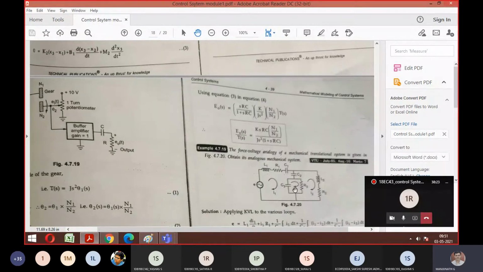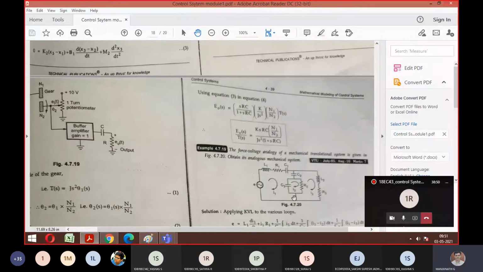So it doesn't mean that there should be separate mass. I can connect one node and I can connect x3 also. After finding the number of meshes like this 1, 2, 3, in between is I3. I3 is exactly between your I1 and I2. So it doesn't mean that this is a separate mass. I can connect one small node and I can designate it as x3 also. Am I clear? Yes, sir.